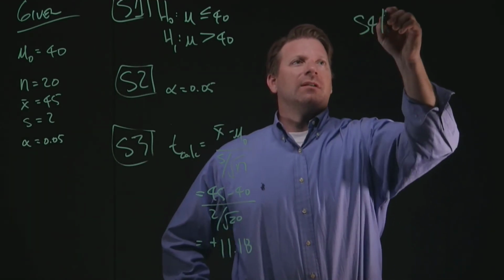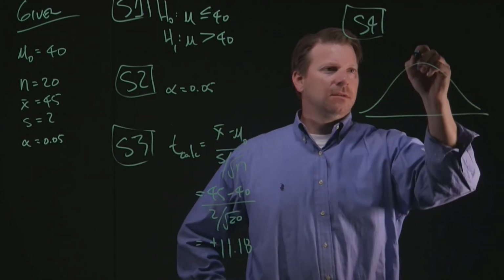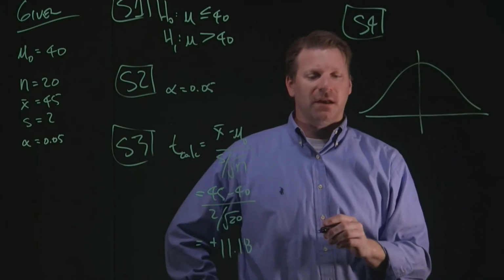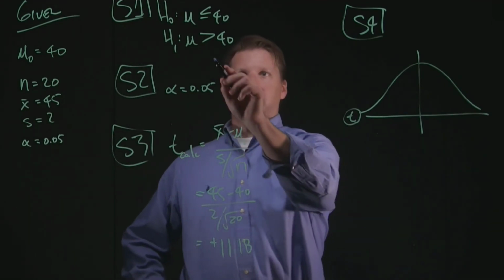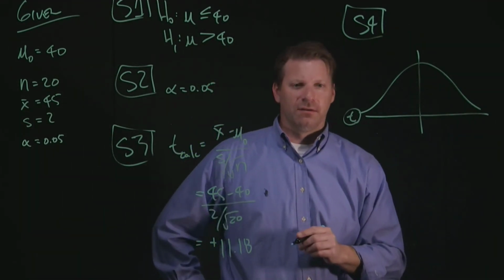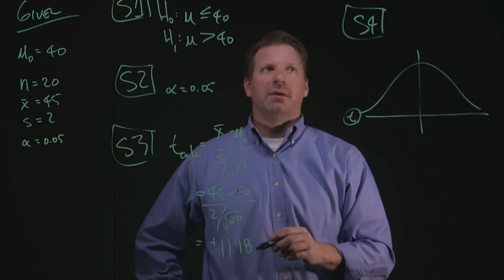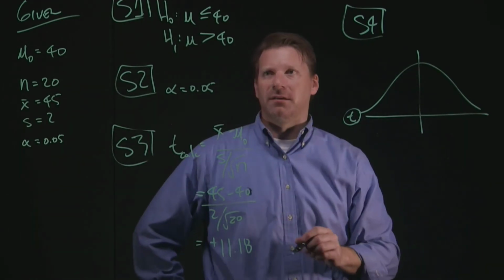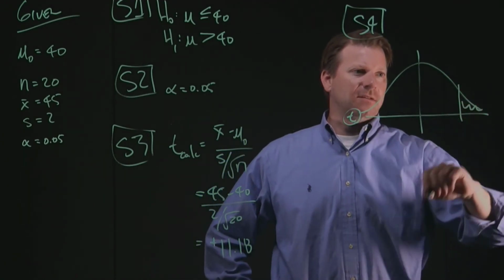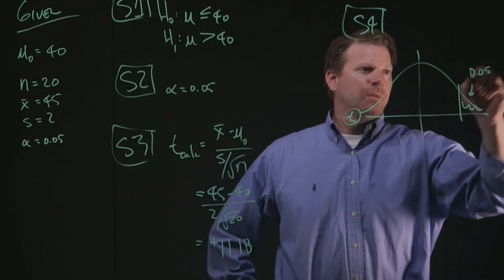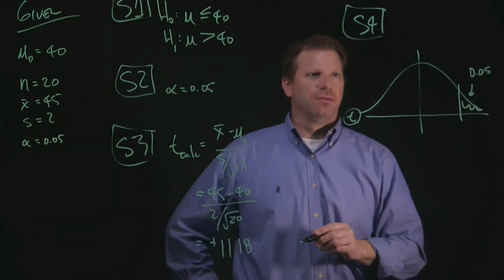Step number 4 is how we put together our decision rule in terms of how we're going to evaluate our calculated value versus our critical value. Again, we're dealing with a t distribution. It's a one-tailed test. We know it's a one-tailed test because we have these two inequalities in our null and alternative hypothesis. The one we're going to pay close attention to in putting together this decision rule is the direction of the inequality in the alternative hypothesis. It tells us that we're dealing with the positive side of the number line. The rejection zone here, the size of that area of our distribution, is 0.05.